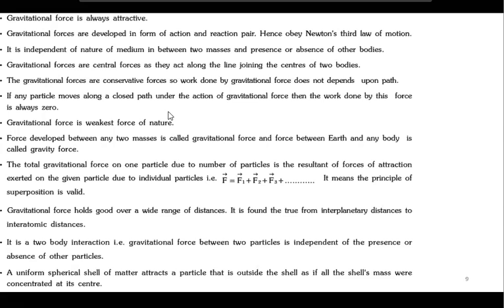Right, everyone? So these are some points on gravitational force. Most of these points you already know. It is a weak force, weak compared to electrostatic force. It is always attractive in nature. Total force is the sum of all the forces, which means the principle of superposition is valid. Whenever we have two bodies, there is always a gravitational force between them. Got it? Yes.